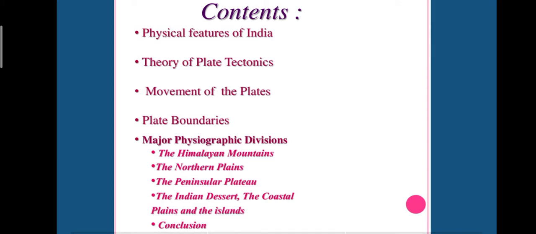First we will discuss the physical features of India, then the theory of plate tectonics. You already learned plate tectonics in your previous classes, so we will recap it in this chapter. Then movements of the plates, then plate boundaries. After that, the major physiographic divisions: the Himalayan mountains, the northern plain, the peninsular plateau, the Indian desert, the coastal plain, and the last topic is the island groups of India.